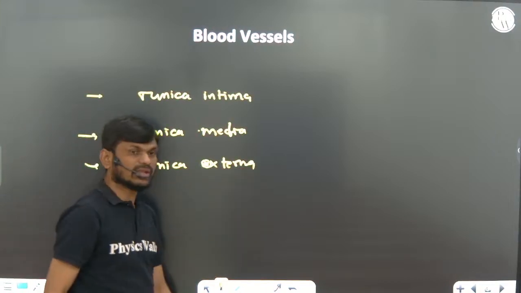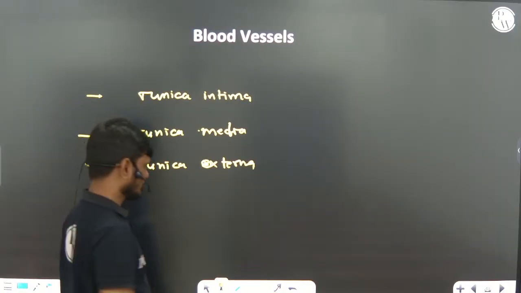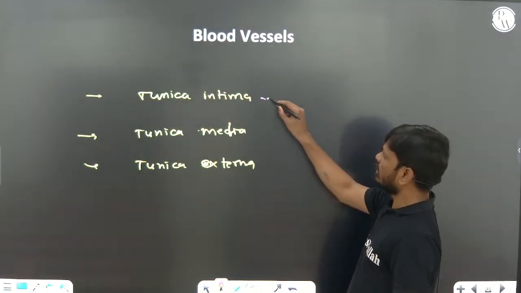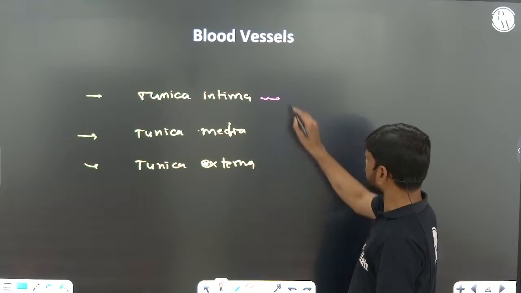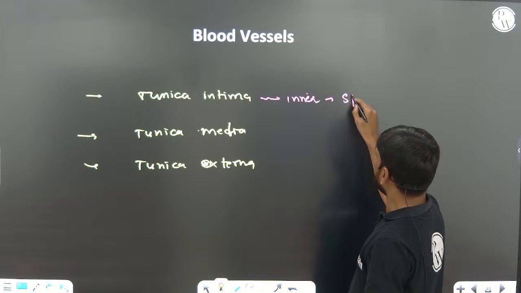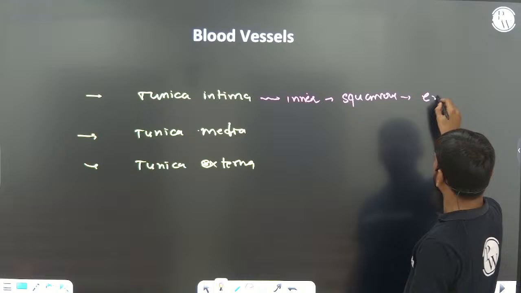So these are the three layers present in blood vessels, vein or artery. Tunica intima is the innermost layer, made up of simple squamous epithelium, that is called endothelium.